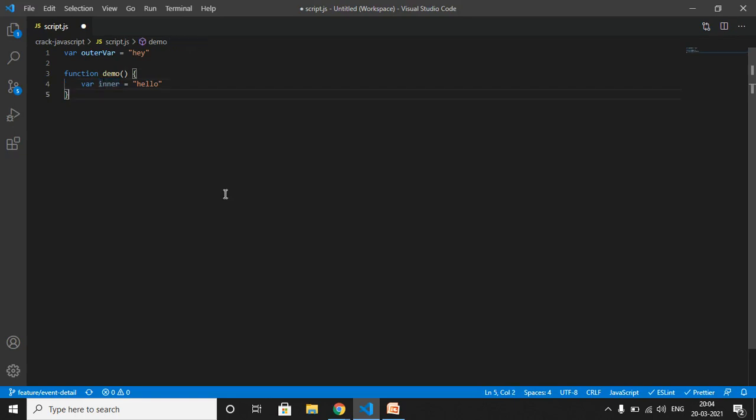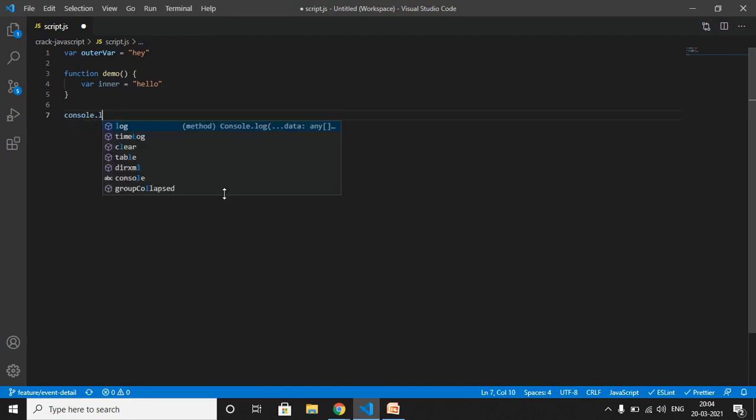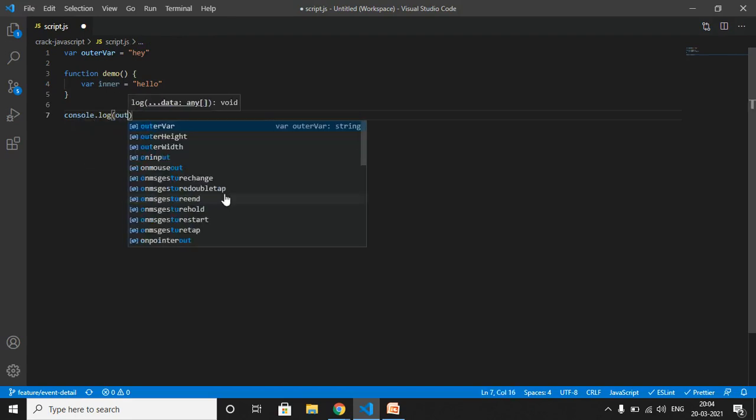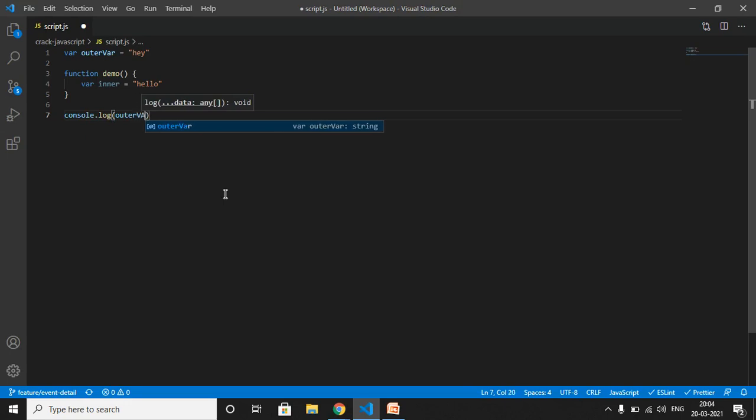Let me use that function. Let me console log here outer var. Let me also console log our inner var and let's see what the output is.